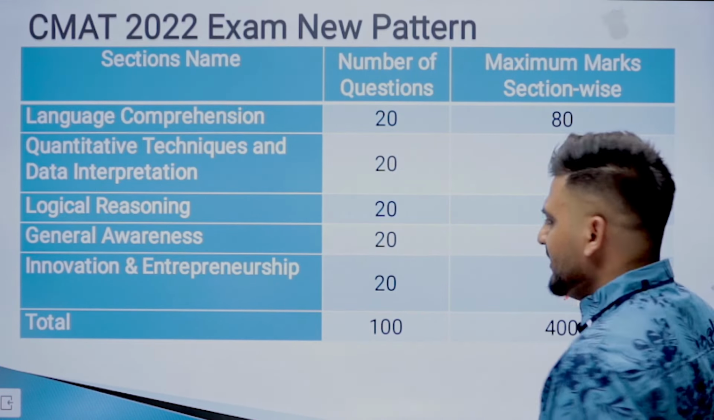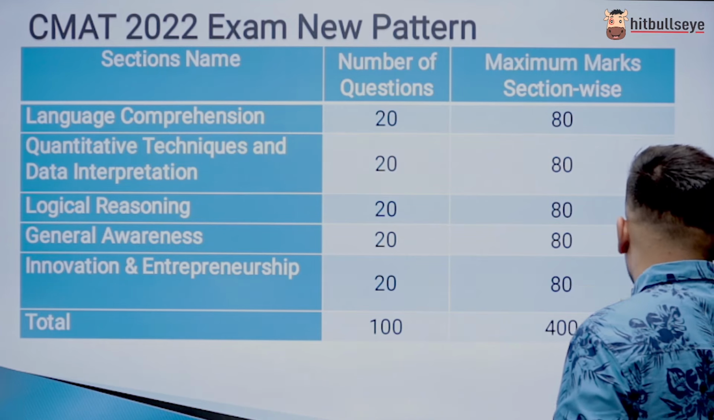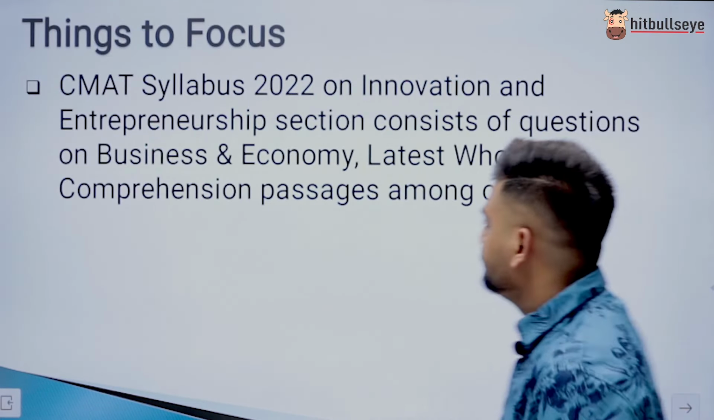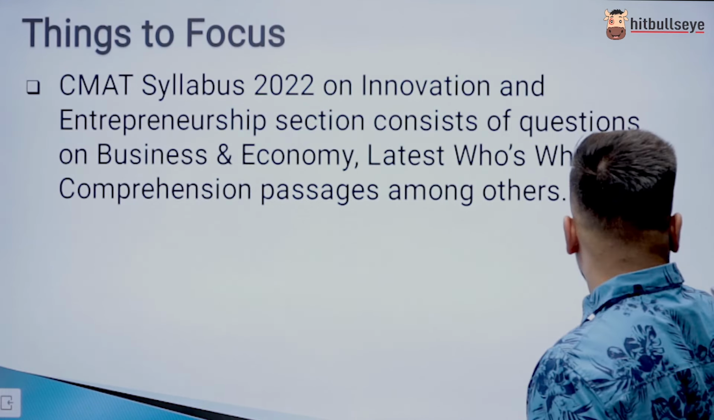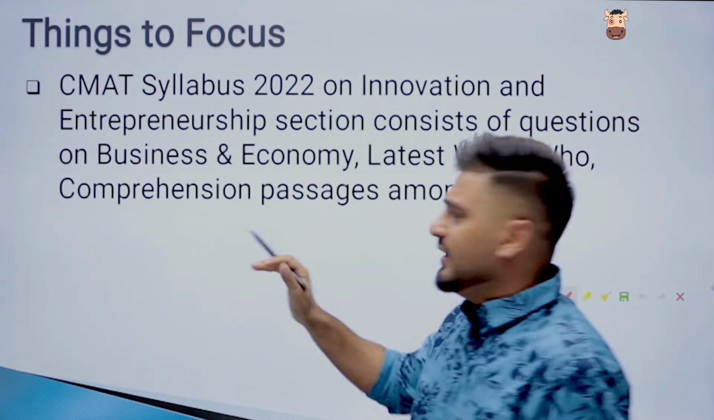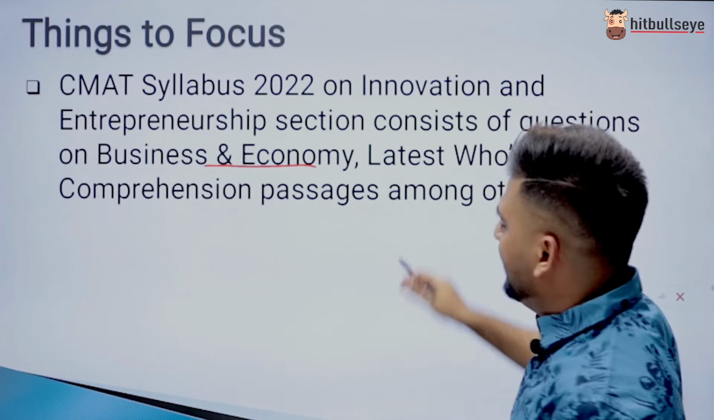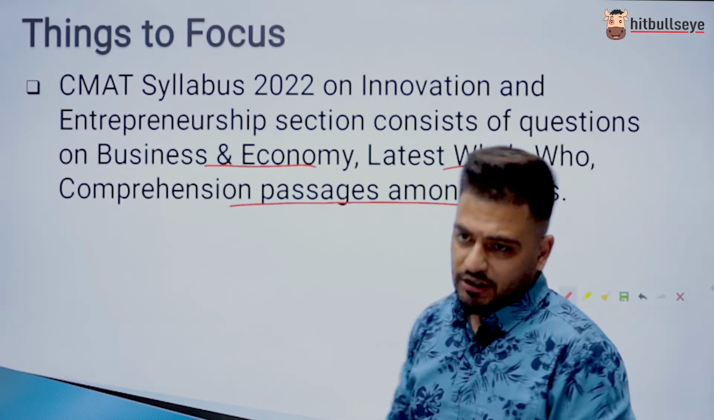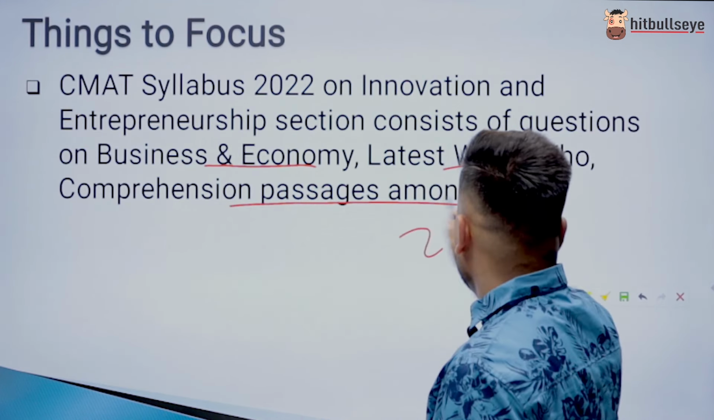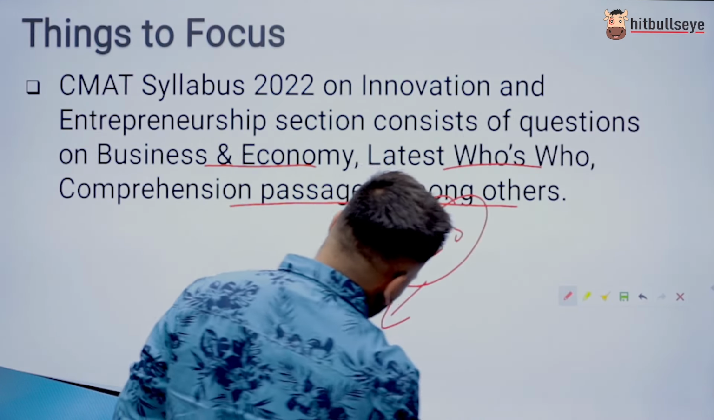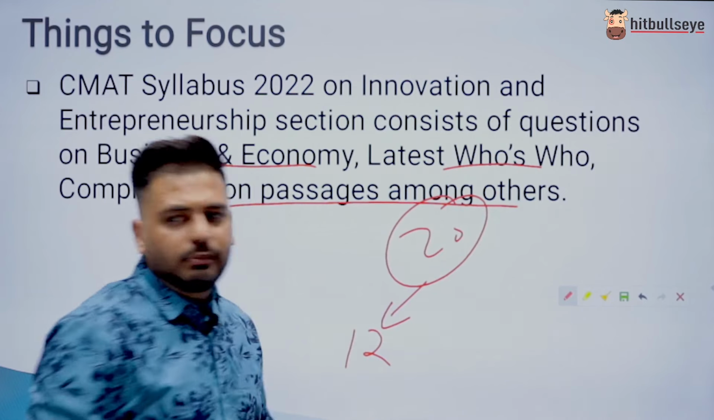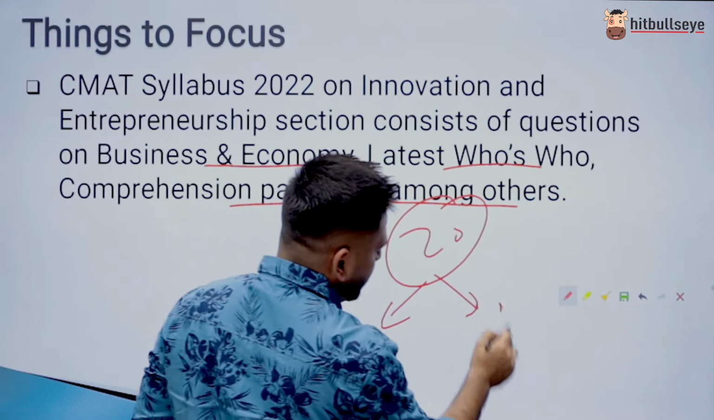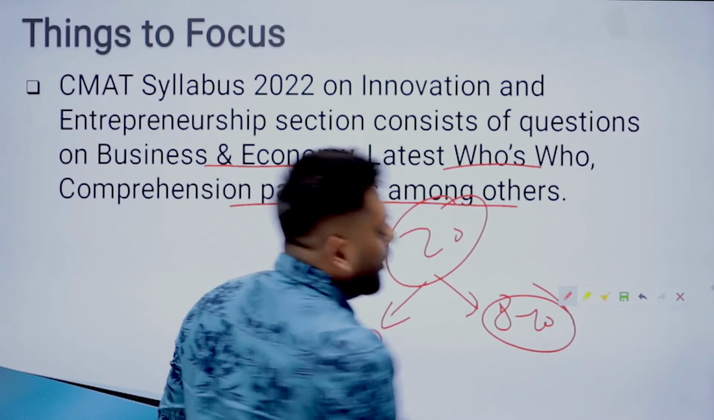So for this innovation and entrepreneurship section, the things that we need to focus on: mostly the questions asked from this section will be on business and economy and latest who's who, and there are comprehension passages among the others. Out of those 20 questions, 12 questions will be from the entrepreneurship and economic section, and just 8 to 10 questions will be from the comprehension section.